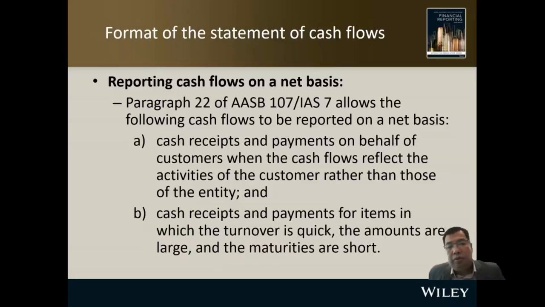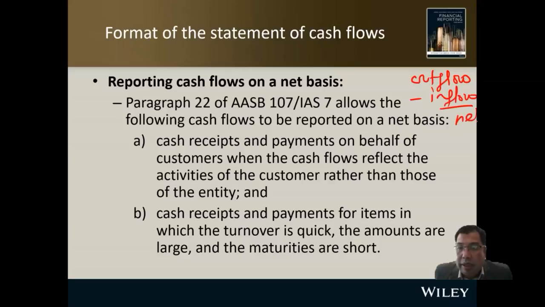Para 22 of ASB 107 allows the following cash flows to be reported on a net basis. Net basis means you offset your outflow against your inflow. That is what we call net basis.